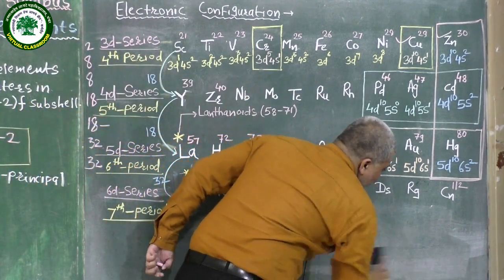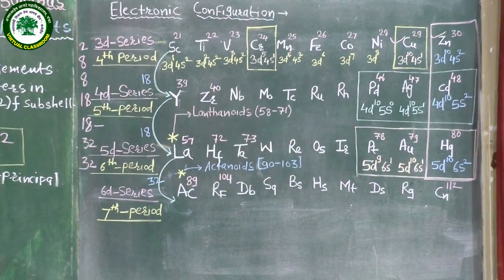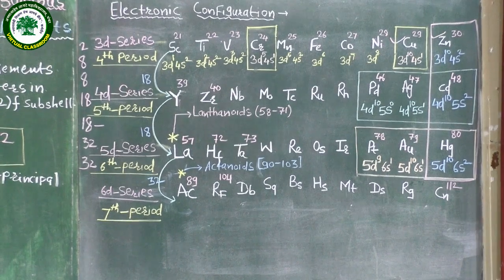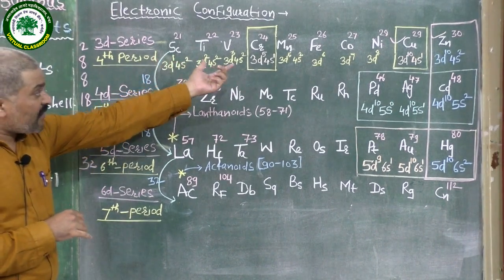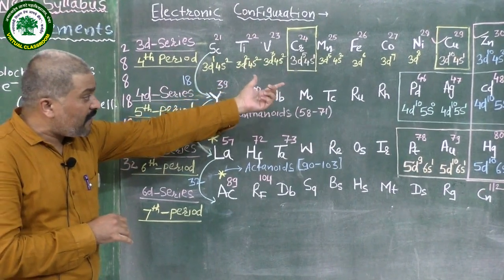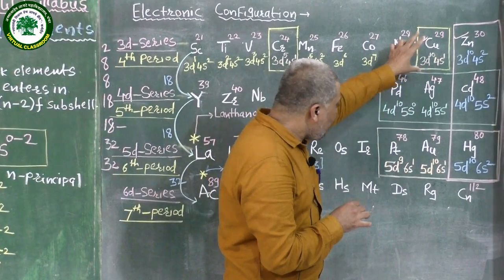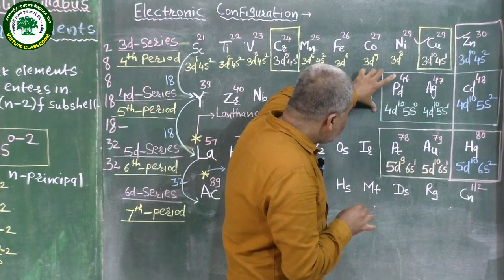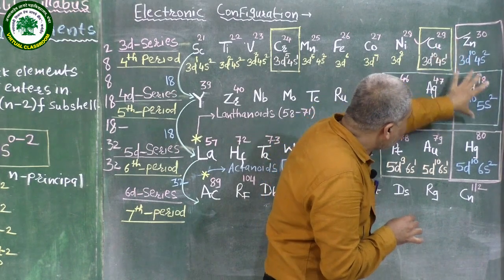By remembering all these three series and their electronic configurations, we can write or calculate the different values. You have to remember all these electronic configurations by using these different techniques. Again, I have underlined some elements which we have taken in the blocks.